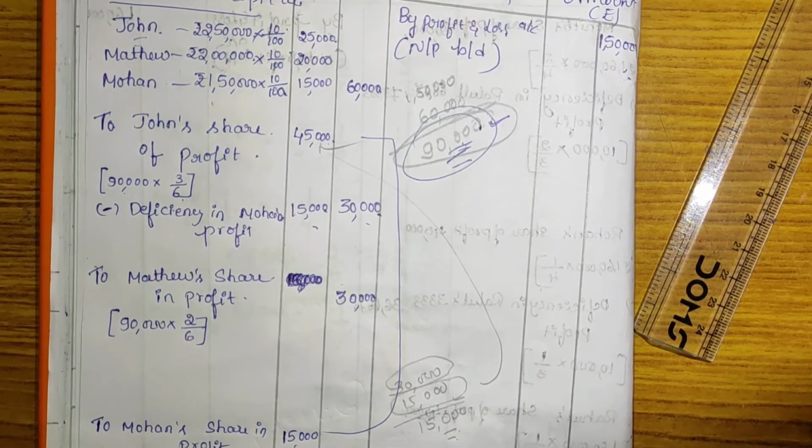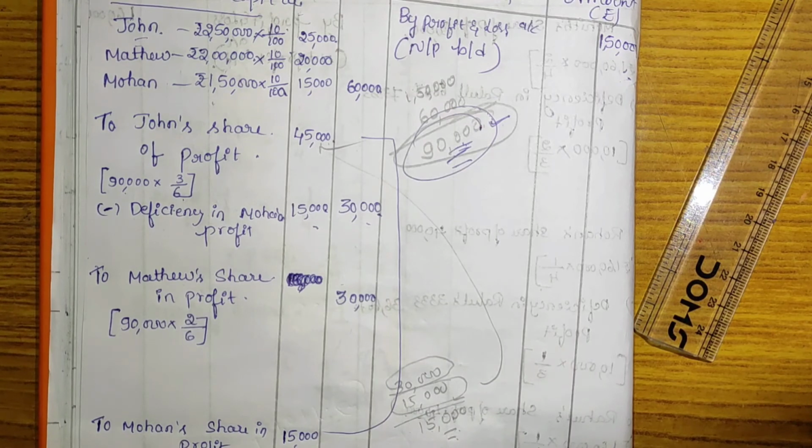This is guarantee of profit. Guarantee of profit means when the old partners are going to admit a new partner into the partnership firm, they are going to give the assurance or guarantee to cover the deficiency amount, which means if in case of any loss or any deficiency suffered by the new partner, the old partner has to pay or share the amount of deficiency received by the new partner of the organization.